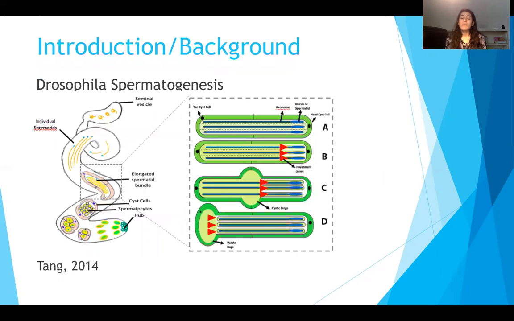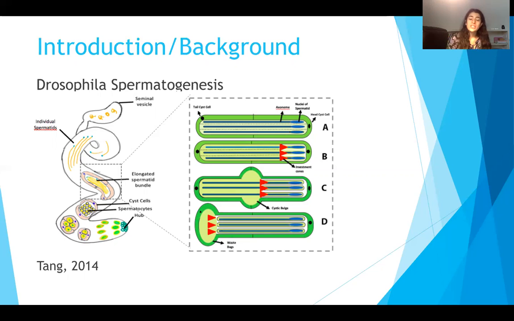And here I have a diagram of spermatogenesis. And on the left, it shows the testis and the different structures. And the maturation of spermatids actually begins in the testis hub, and it travels up as the spermatids elongate and individualize.